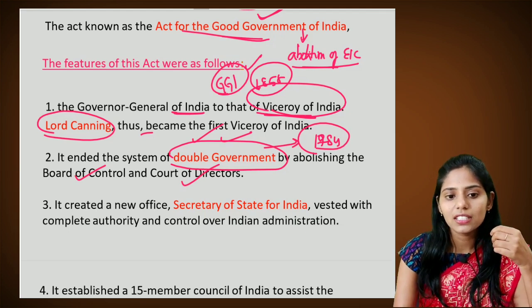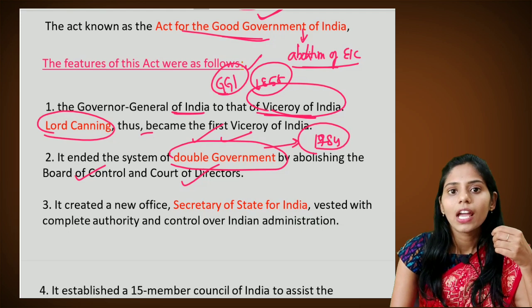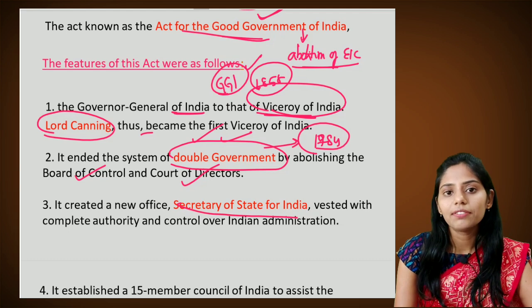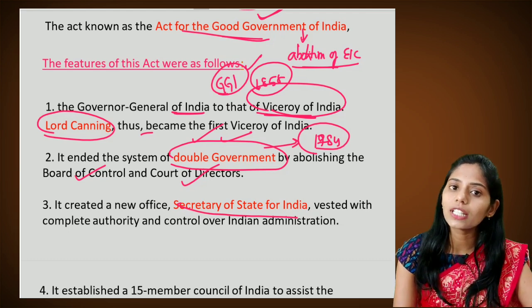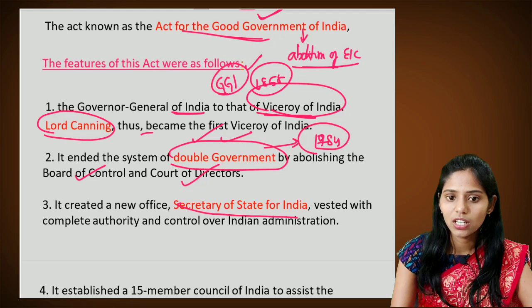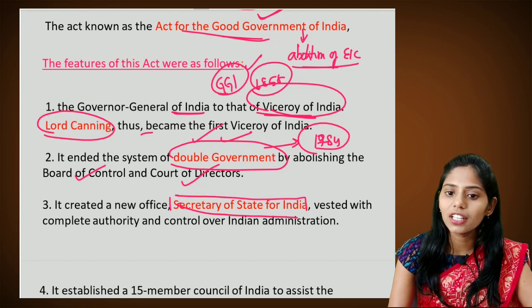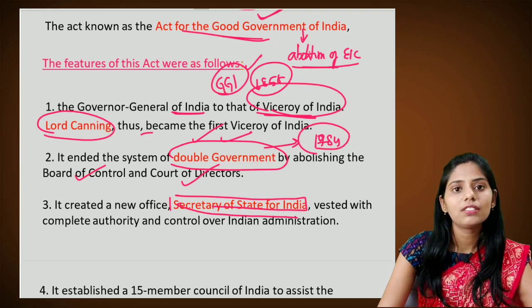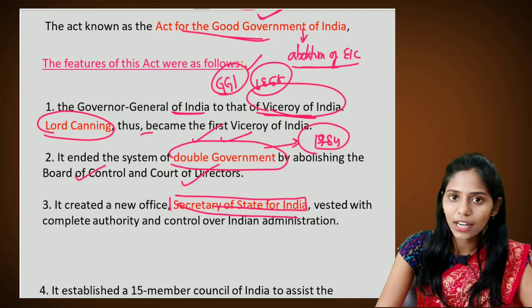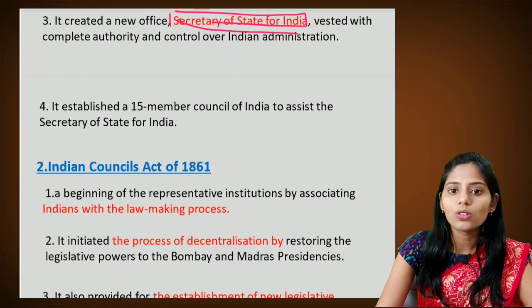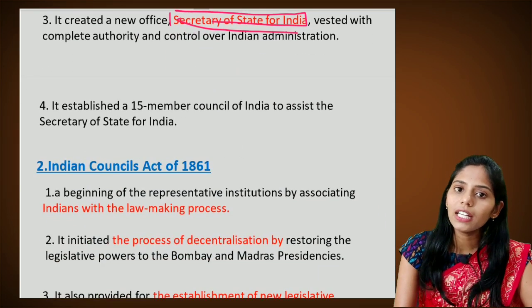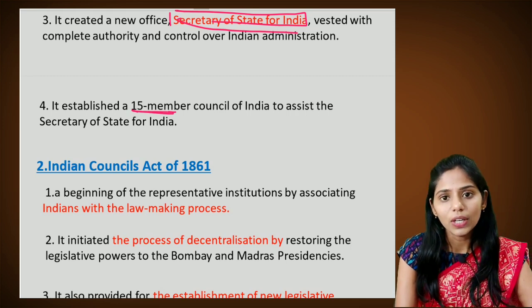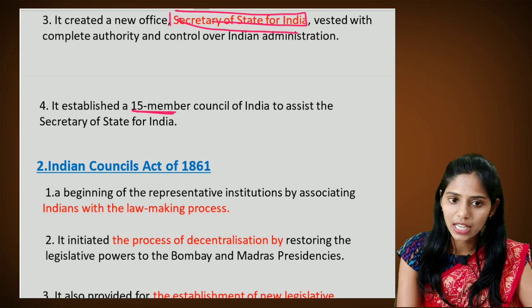And next, it created a new office, and the name of this office is Secretary of State for India. It was vested with the complete authority and control over the Indian administration. So there is a new office, that is Secretary of State for India. This post was created in the Government of India Act of 1858. Also, it established a 15-member council in India, mainly to assist the Secretary of State for India.